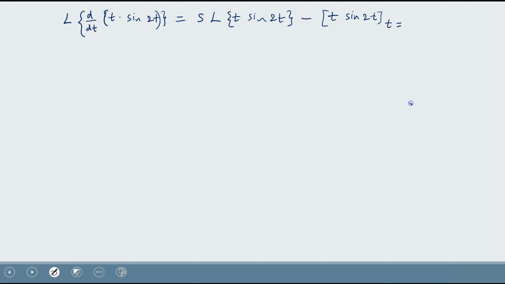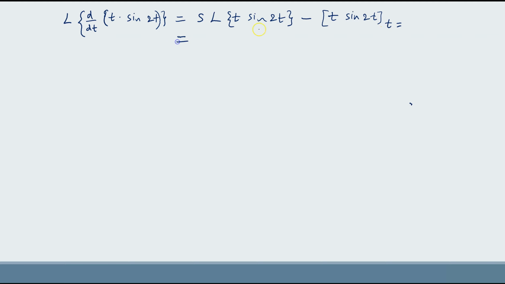So here Laplace transform of d by dt of t into sin 2t equal to s into Laplace transform of t sin 2t minus value of t sin 2t at t equal to 0. So here t sin 2t, this is f of 0 at t equal to 0.